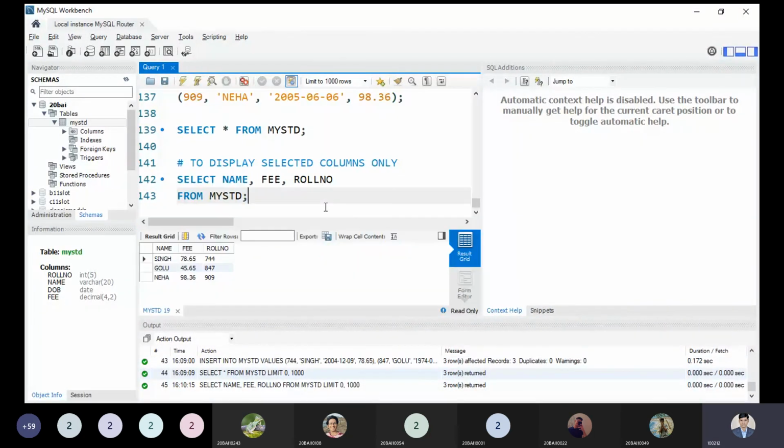It now shows name, fees, and roll number, but date of birth is not showing because I expressly defined that I need only the limited columns. Is it clear to all now? Any doubt so far? Any questions so far?